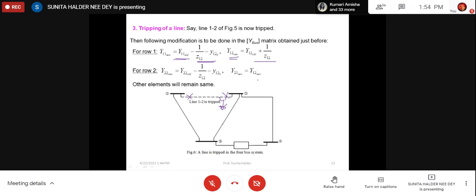Why is it required? Because load flow study is required to calculate bus voltages under any normal operating condition. So after removal of the fault, that means after disconnecting the line, we expect the system will be stable. Whether it is stable or not, we can calculate using load flow calculation. But for that load flow calculation, Y bus will be changed, because for the new calculation, line 1, 2 is not in the system, right? So for that reason, this modification is required. You always remember that load flow calculation is for steady state analysis, okay, not for fault calculation.